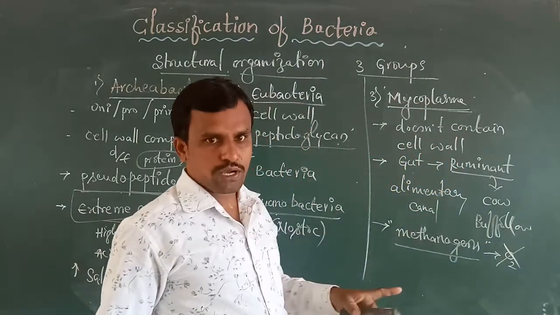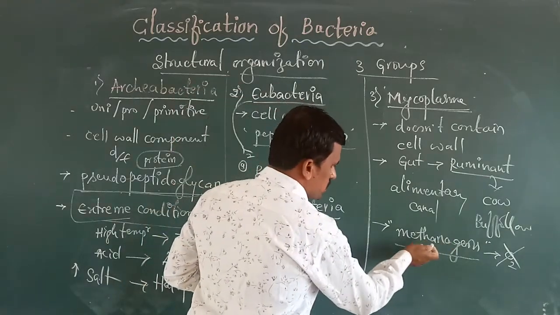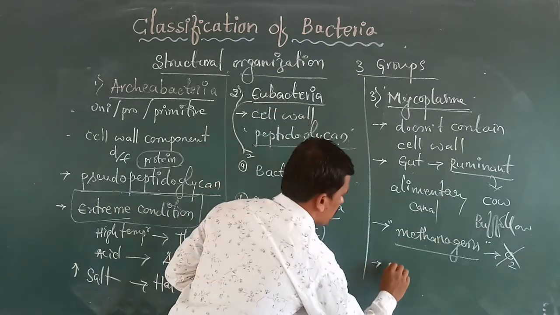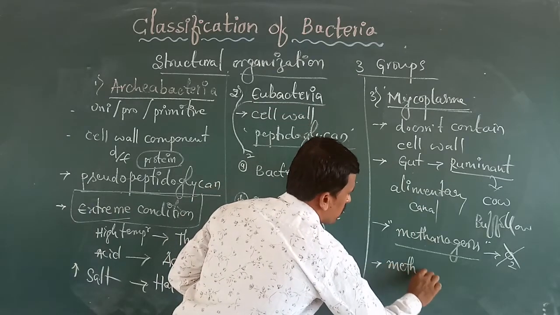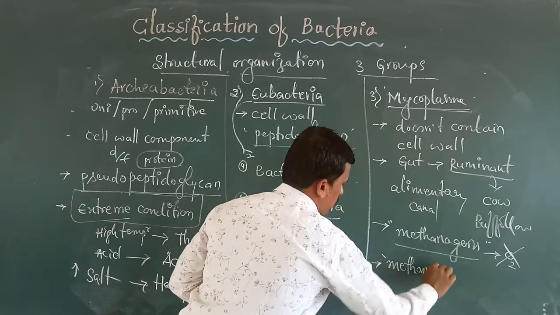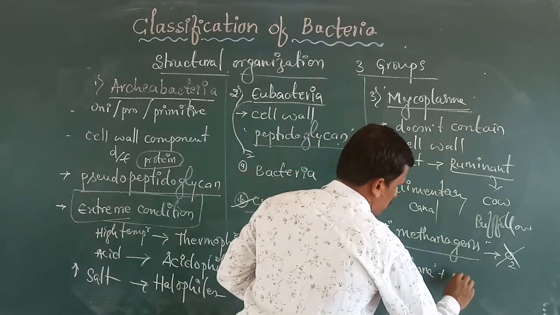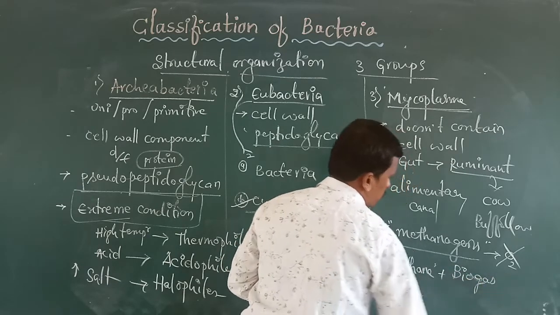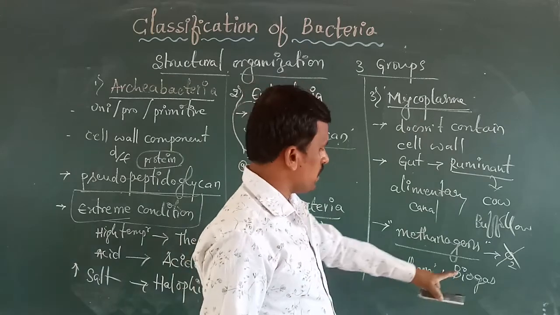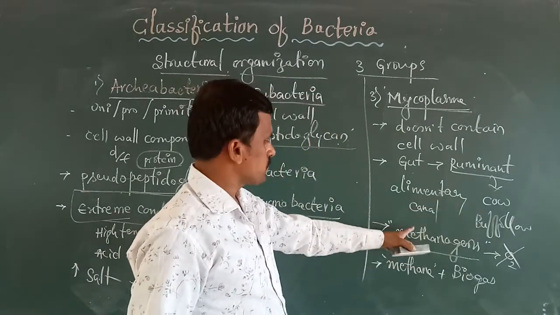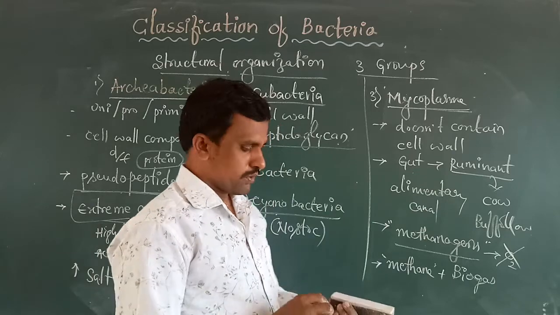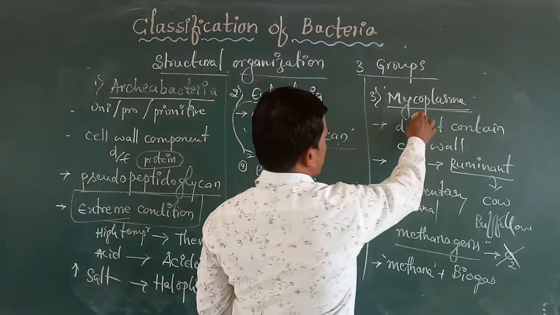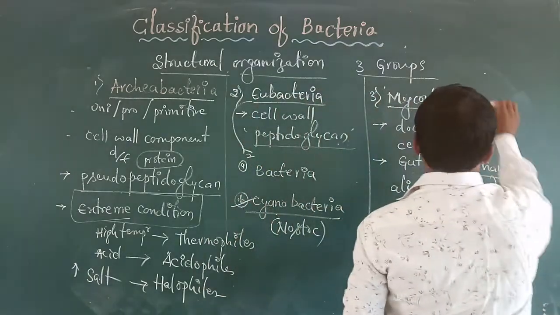And also these methanogens are a type of bacteria that produce methane gas, and also biogas produced due to the breakdown of dung in some domestic animals.